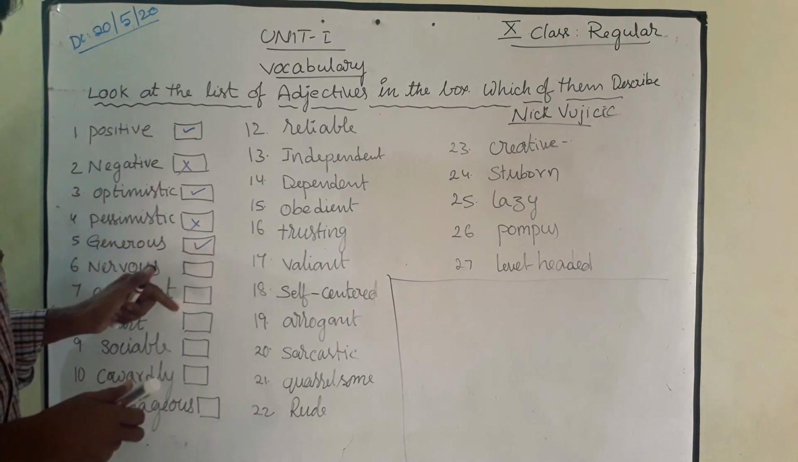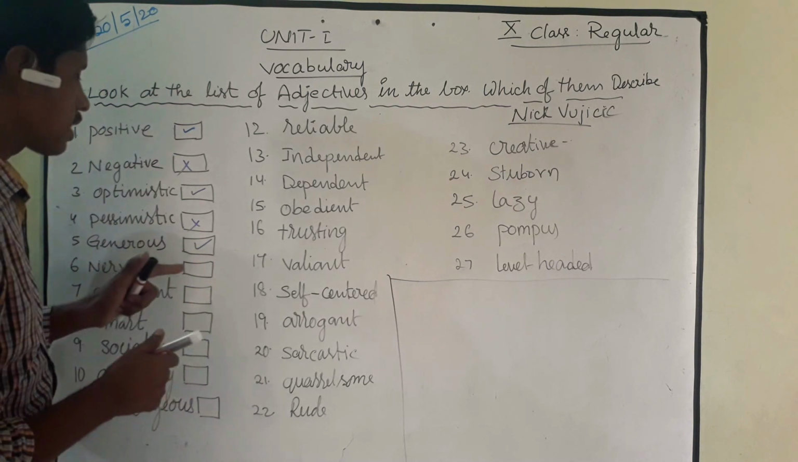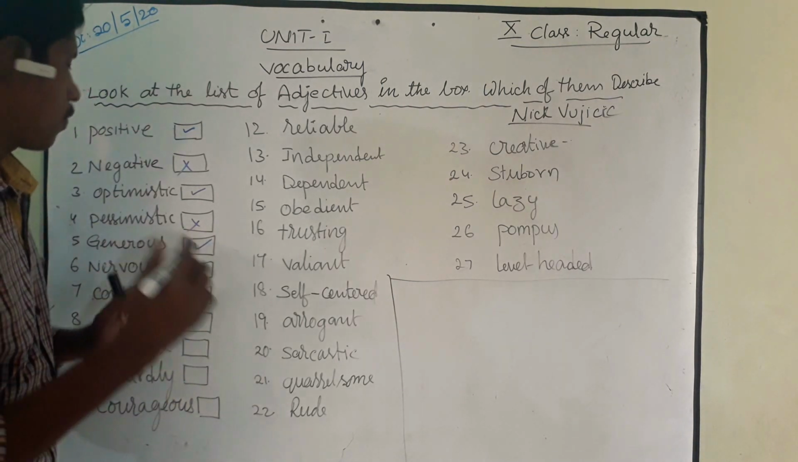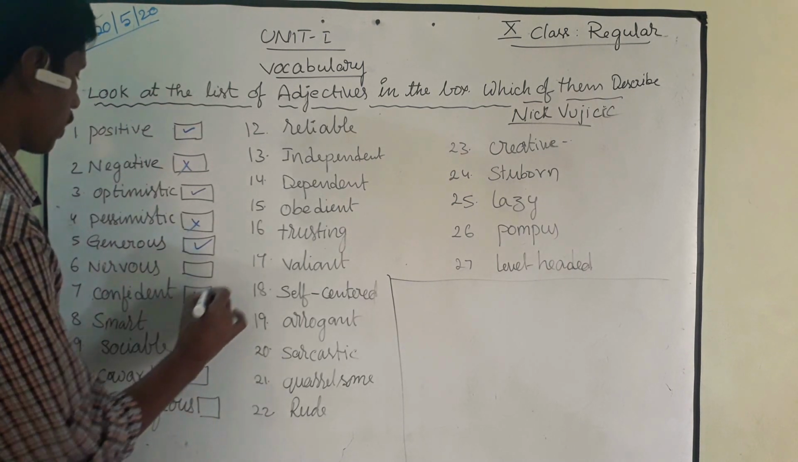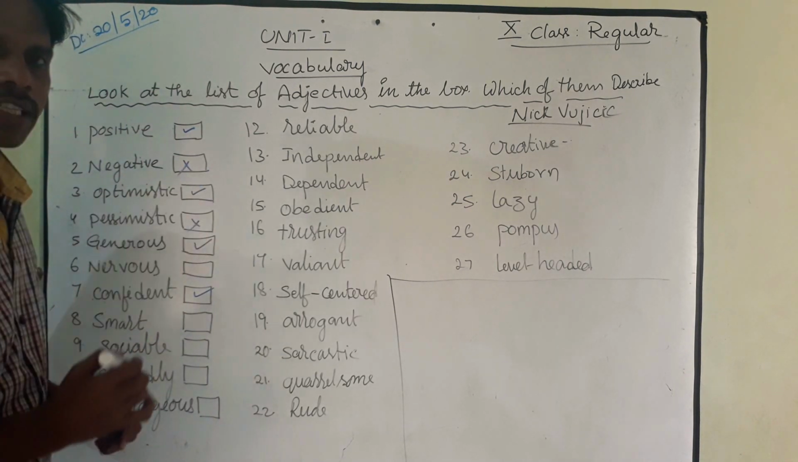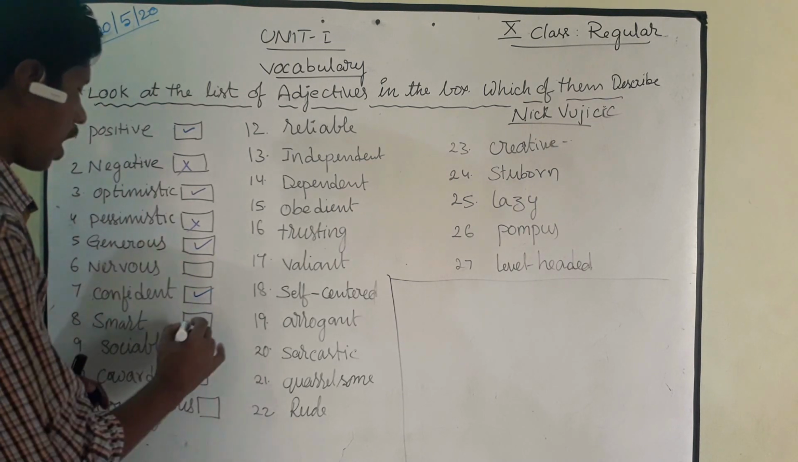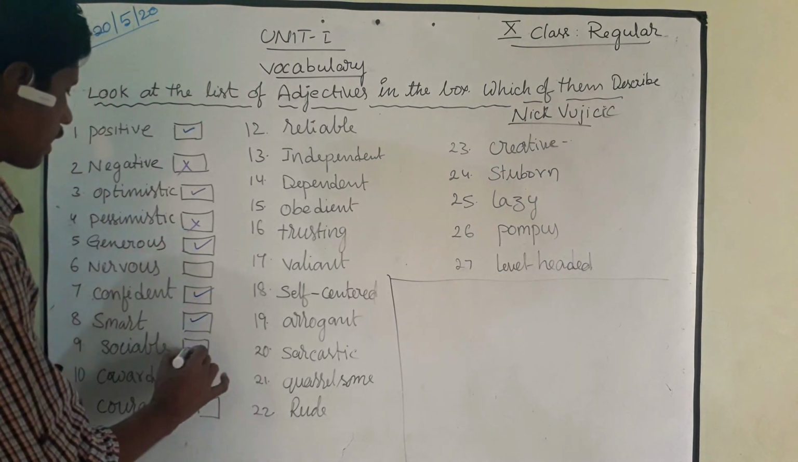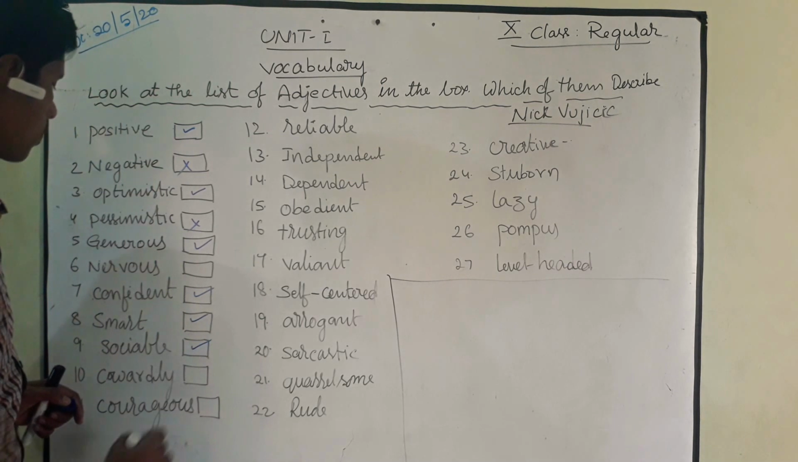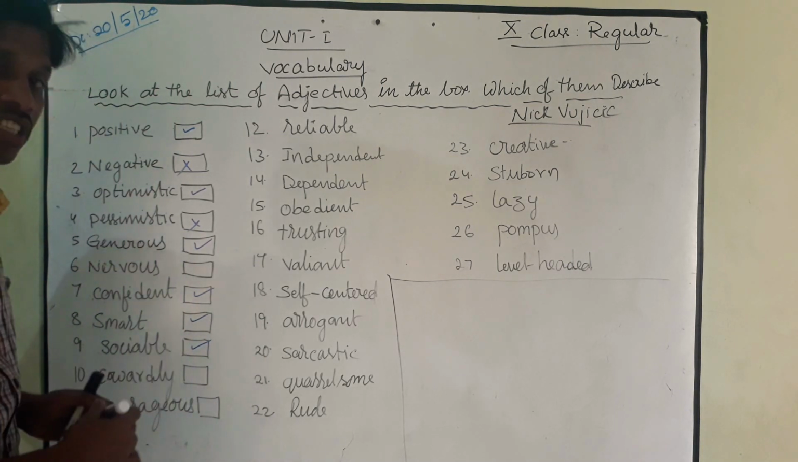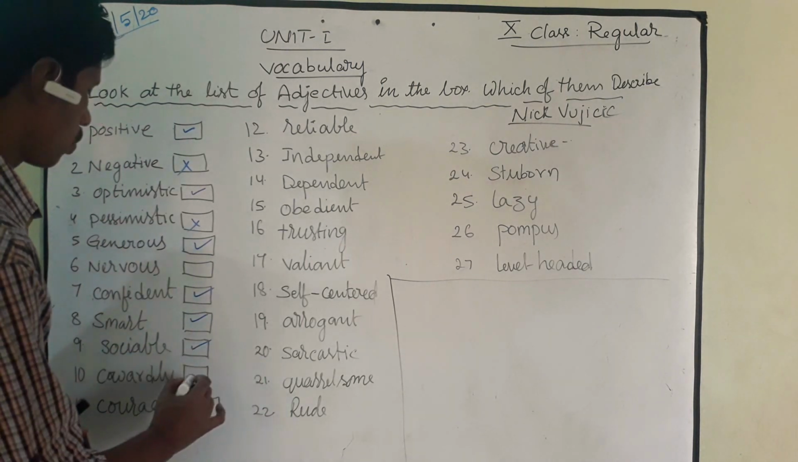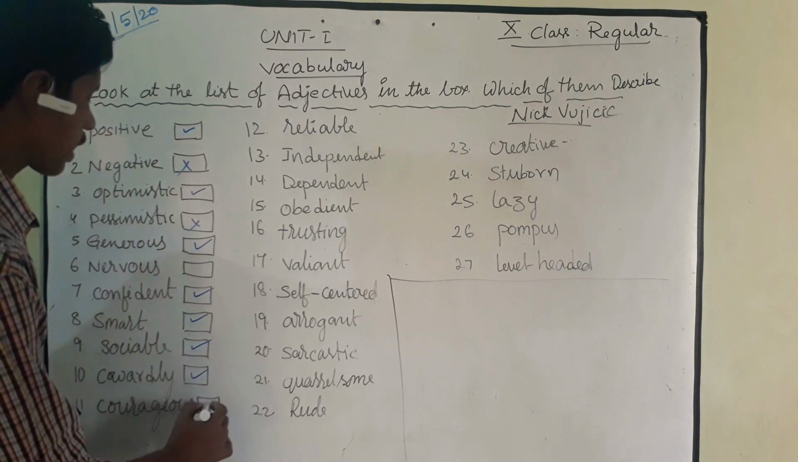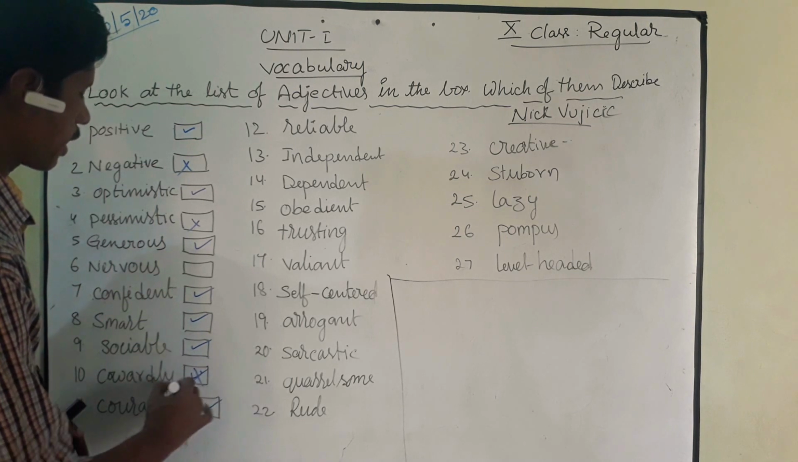And is Nick a nervous person? No, we can say he is not nervous and he doesn't feel any nervousness. And confident. Yes, he is a very confident person in his life. Whatever work he starts, he is very confident and very smart. And at the same time, he is a very sociable person and not cowardly. Is he frightened about anything? No, he is not frightened. He is courageous.